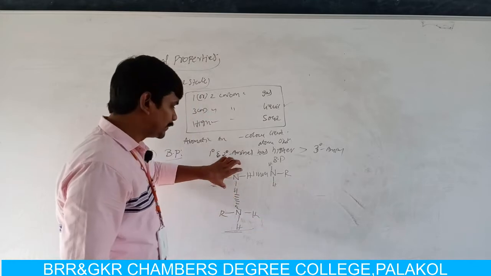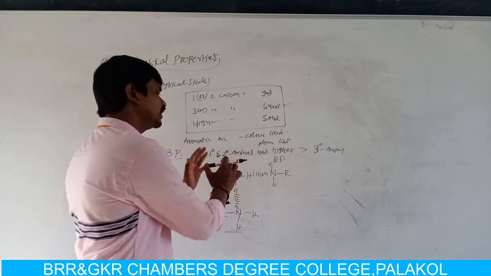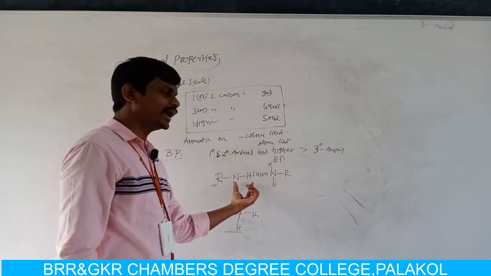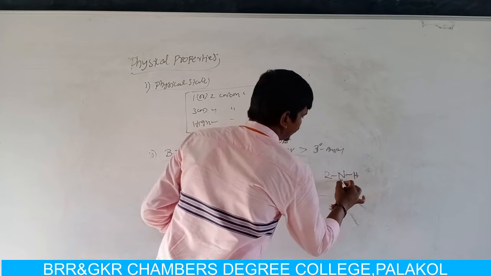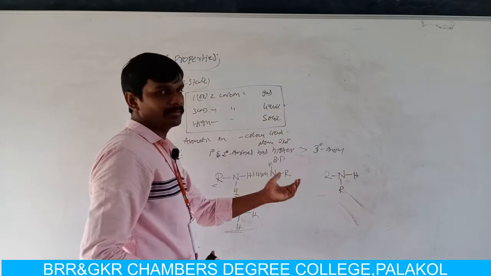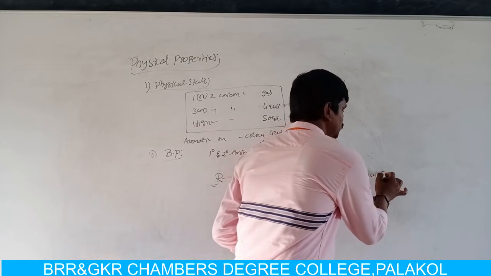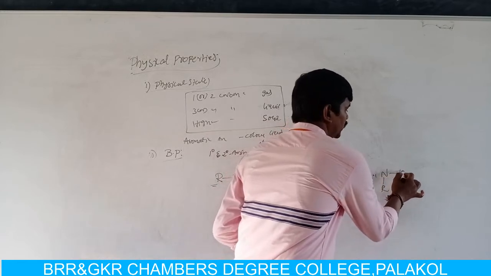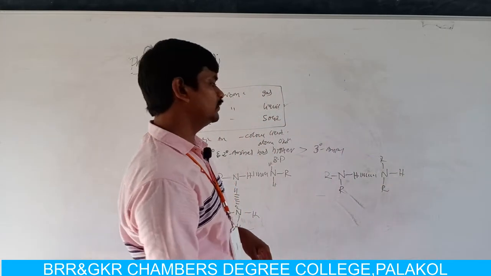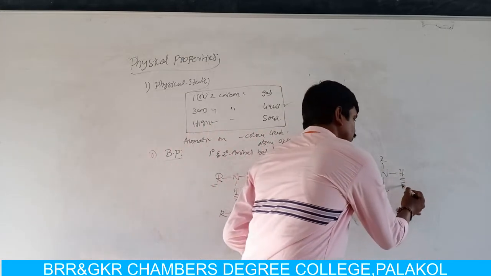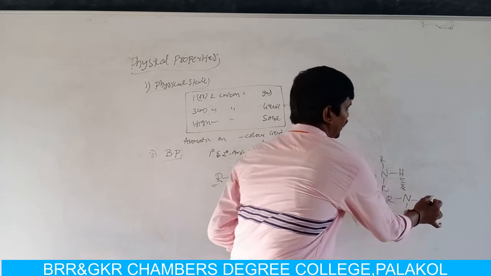Here primary amines form two hydrogen bonds, because the nitrogen is attached to two hydrogen atoms. But in a secondary amine, nitrogen is attached to only one hydrogen, so this hydrogen is partially bonded with only one other secondary amine.